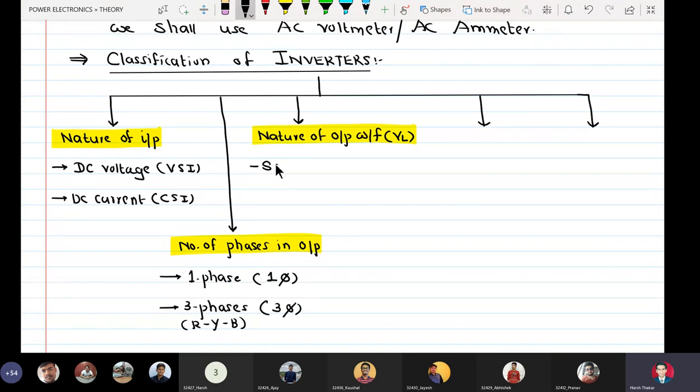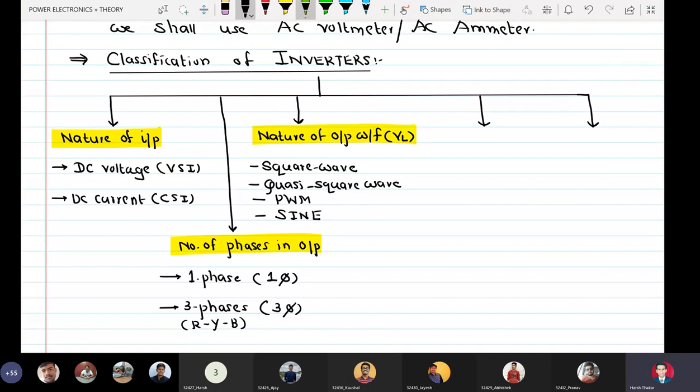So we have square wave as one of the types. Second, we can have a quasi square wave as the output. Third, the output can have a PWM nature, and fourth can be sine.